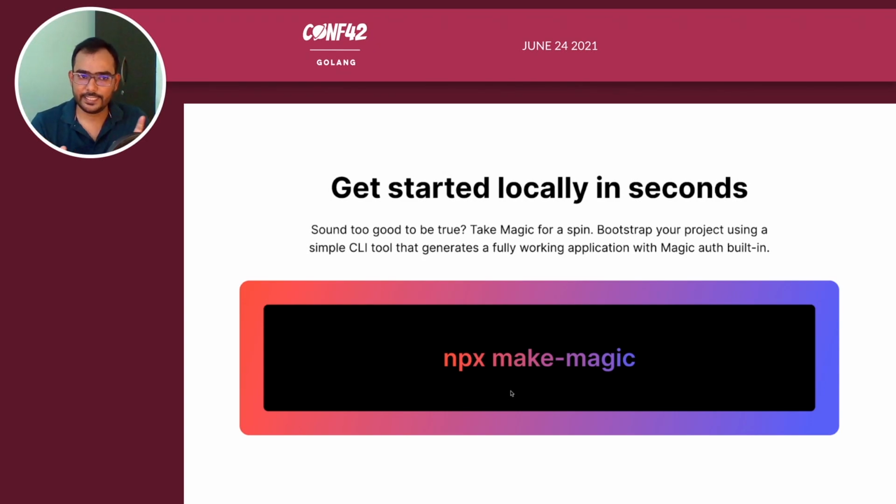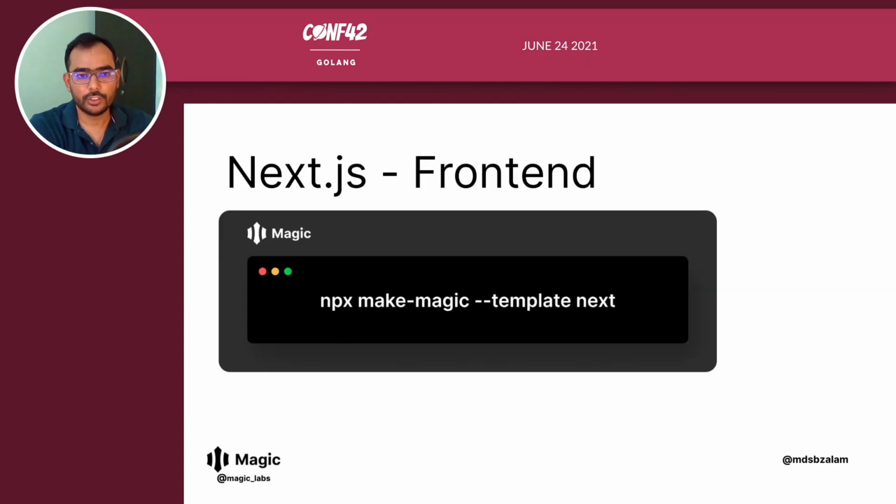To get started locally in seconds with Magic, you just need to run npx make-magic and select from a bunch of templates. Right now it has more front-end applications, but there is, I think, one server-side SDK application, Express APIs, and Go API. If you want the Go API to be in npx make-magic, do let us know on our Twitter handle or our community page. We have used this template. This is how you define a template and get started very quickly: npx make-magic and pass the template with next. But feel free to explore other templates as well and share your feedback.